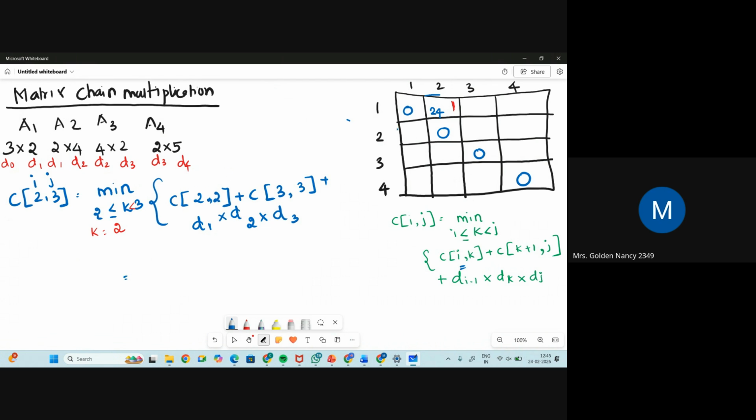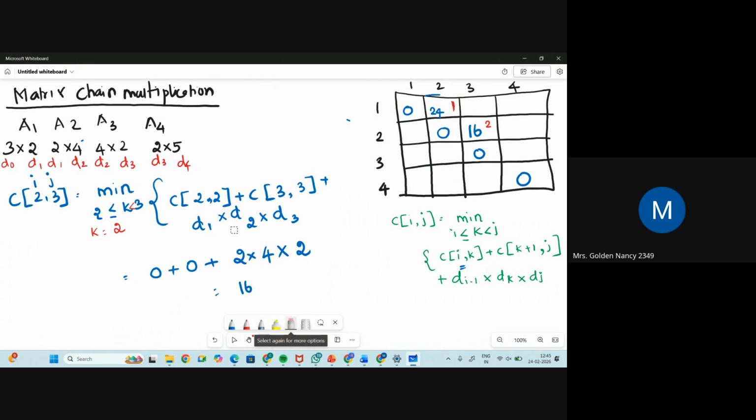C of 2 comma 2 is 0, plus C of 3 comma 3 is 0, plus D of 1 is 2, into D of 2. D of 2 is 4, just values which are given in the question. And D of 3 is 2. So 4 2s are 8, 8 2s are 16. So C of 2 comma 3 is 16. At what value of K did you get this answer? When the value of K is 2, you got this answer. I'm storing it in the table.